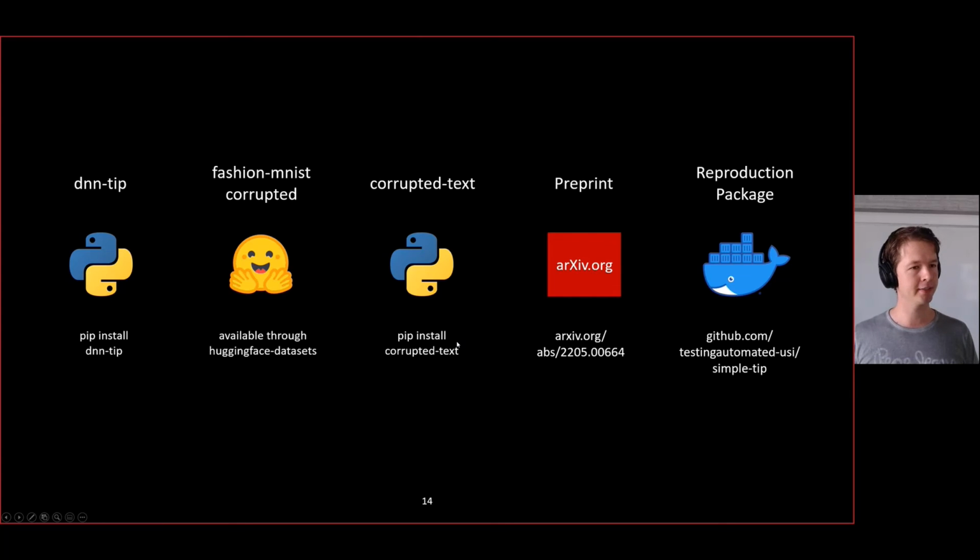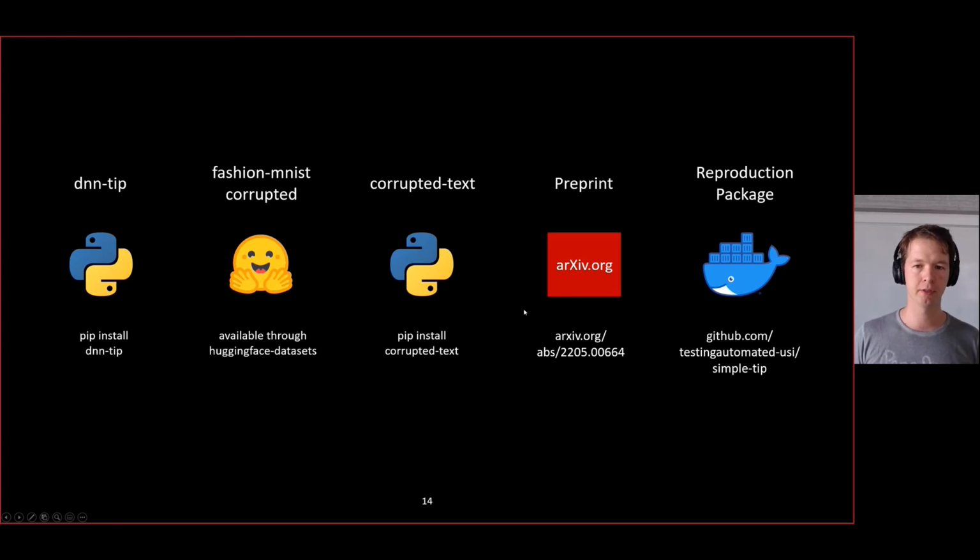Good. So if that gets you a bit interested and you want to look more into this, we release a wide range of artifacts. Much of the large experimental suite we implemented could be useful in other contexts, but you don't want to take our huge experiments and extract just the important classes. So we did that for you, and we released 3 Python packages or data sets: first of all, the test prioritizers as a pip package, a text corruptor, which allows you to generate realistic corruptions of text data sets, and then similarly a precompiled data set for the corrupted fashion images.